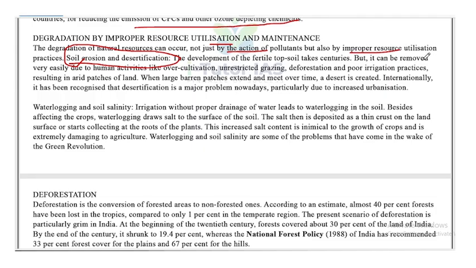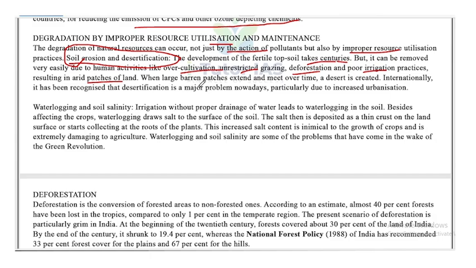The development of fertile soil takes centuries, but it can be removed very easily due to human activities like overcultivation, unrestricted grazing, deforestation, and poor irrigation practices, resulting in arid patches of land.